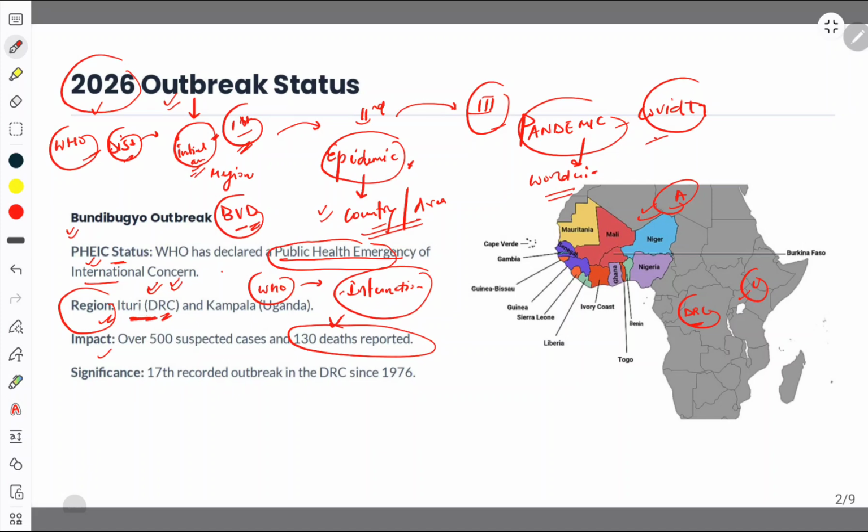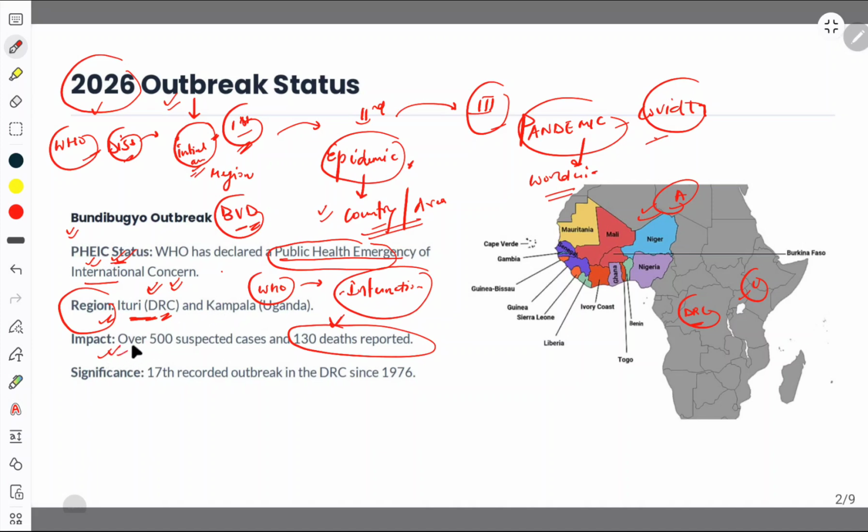You can get questions like who declares the PHEIC status, that is WHO. What is PHEIC status? It is just an alert at the global level for global health, which WHO declares formally for an extraordinary disease outbreak or a health crisis. So it is nothing but a caution to all the countries out there.